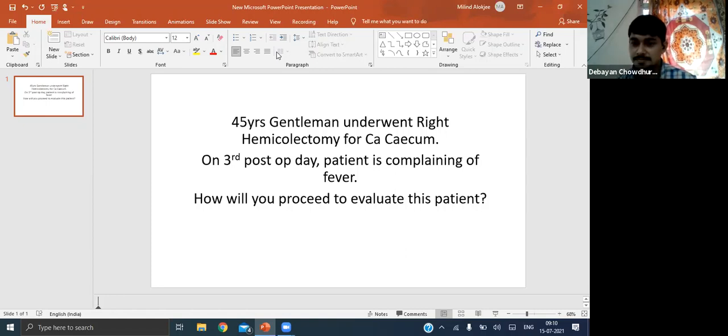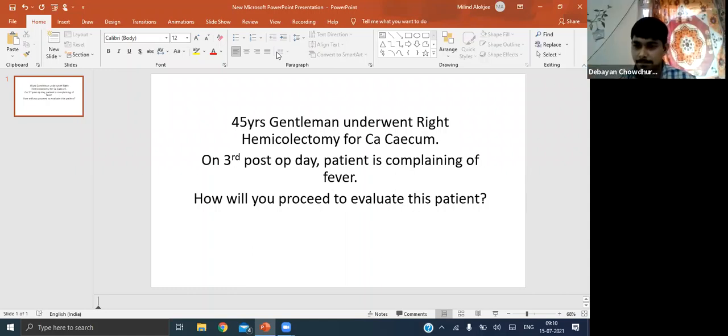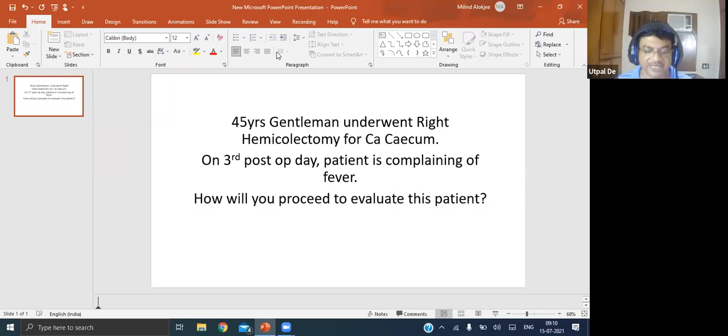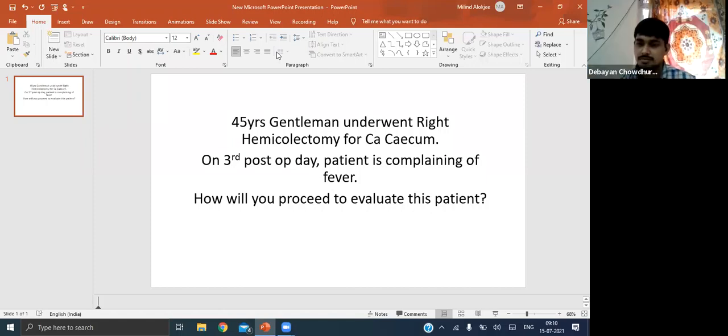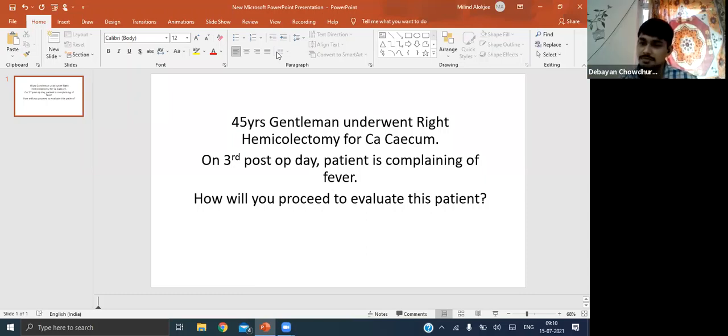So what are you going to see in the urine? Would you like to do a urine examination? What are the things you will look for? I will see if there is albumin in the urine. Very good. Albuminuria and hematuria, and associated bacteria, meaning the presence of organisms in the urine.